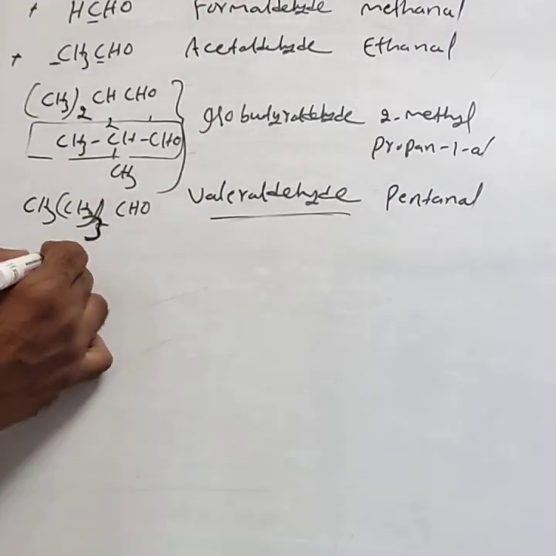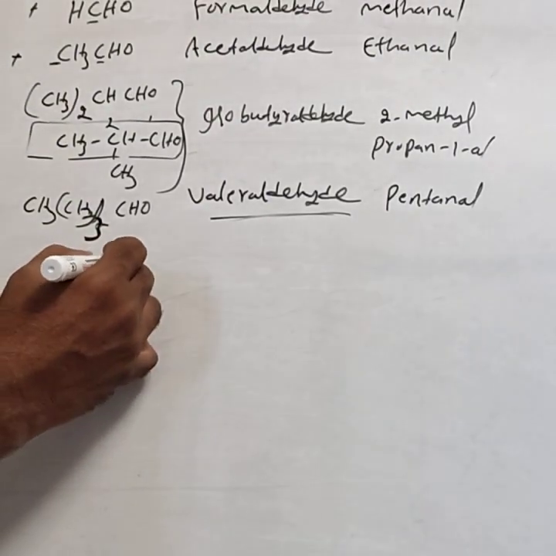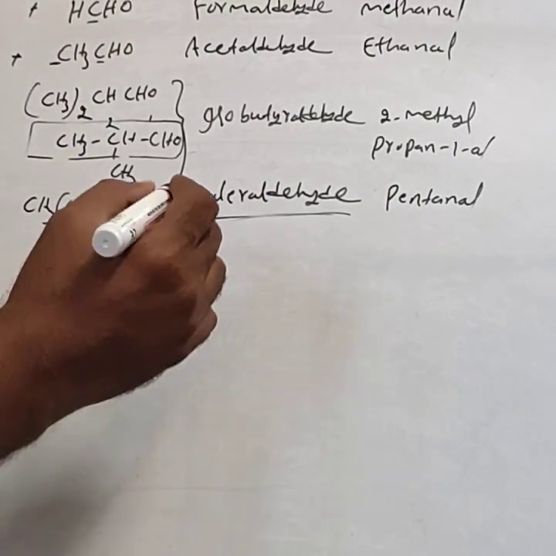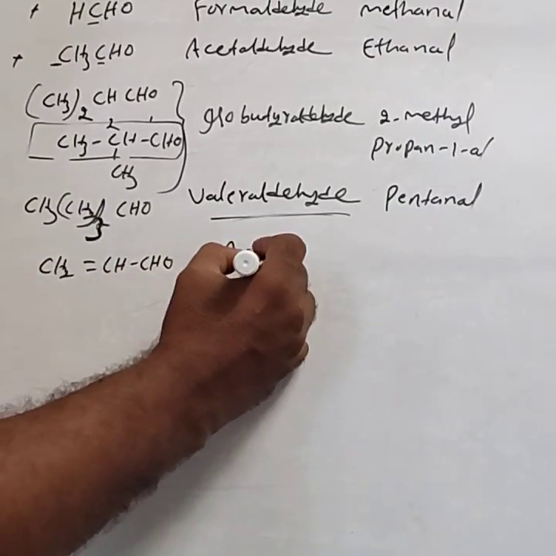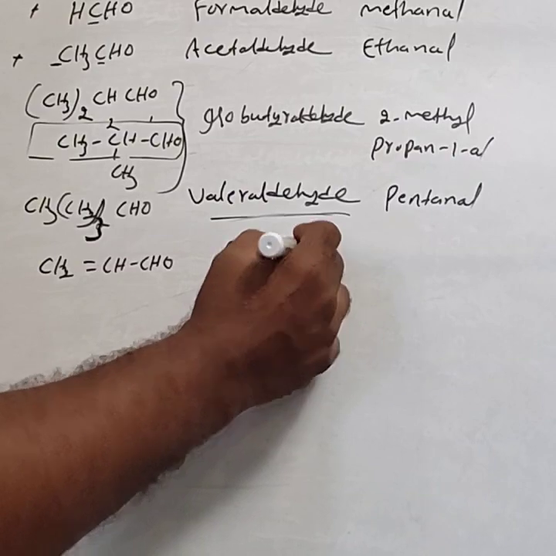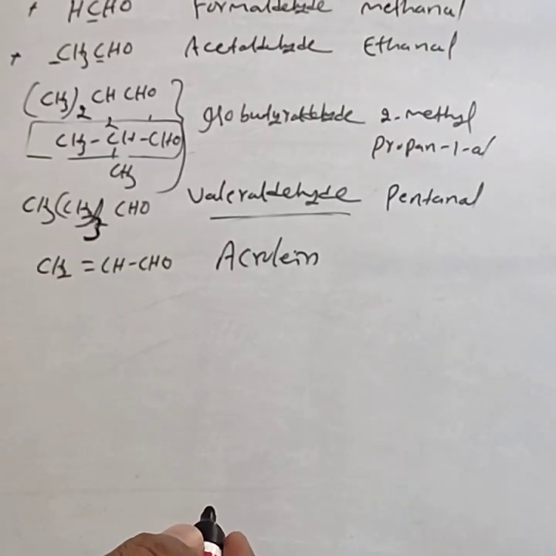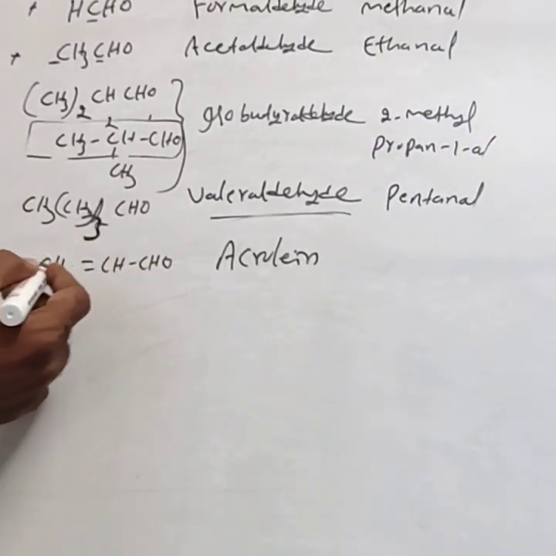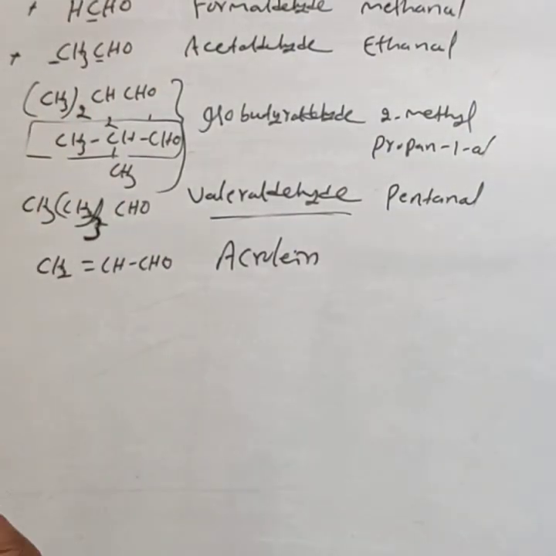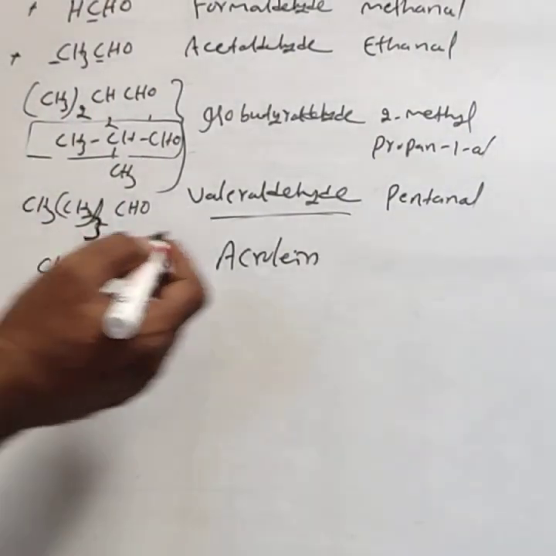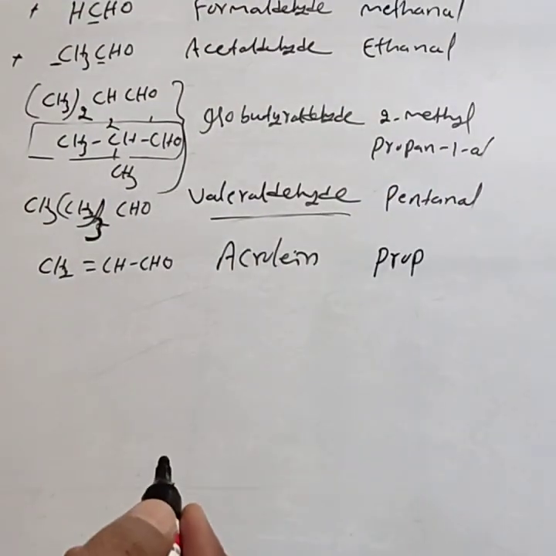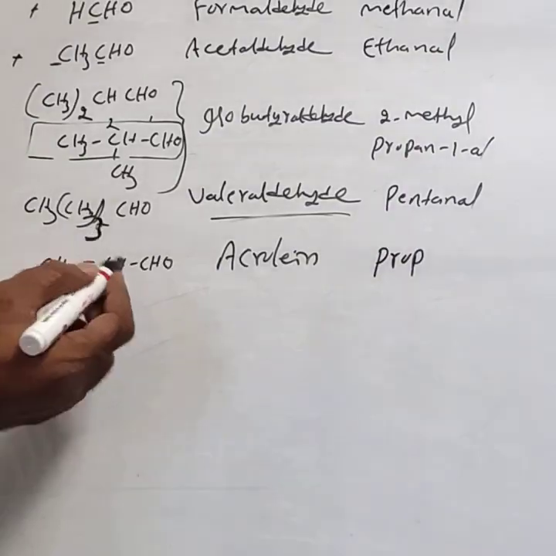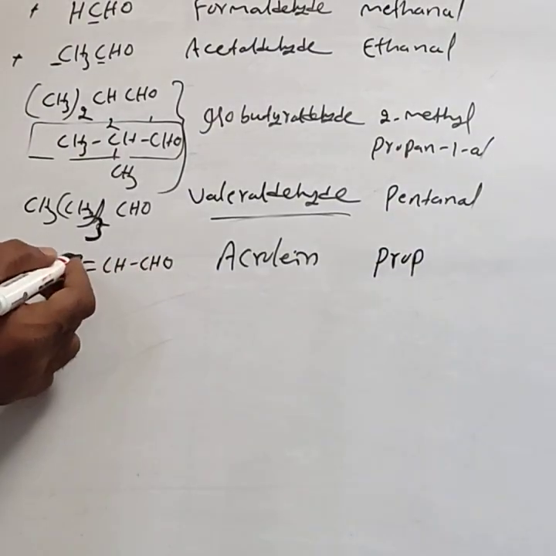Then similarly CH2 double bond CHCHO. The common name is acrolein. Then the IUPAC name for this compound: it contains 3 carbon atoms and a double bond also, hence consider prop. Then the double bond position: you have to give the priority to the CHO, not to the double bond.